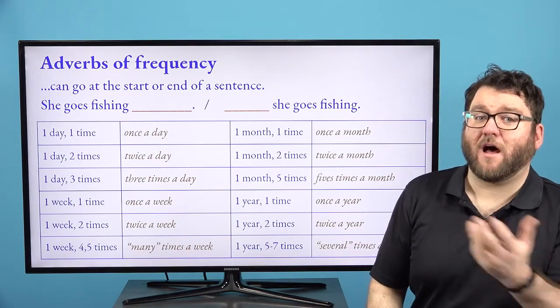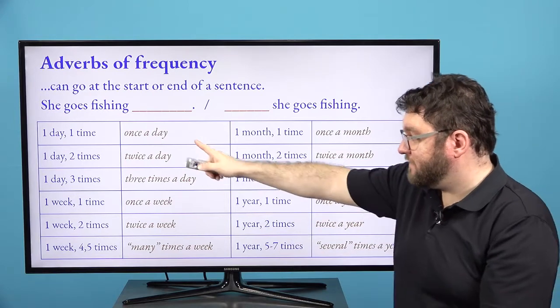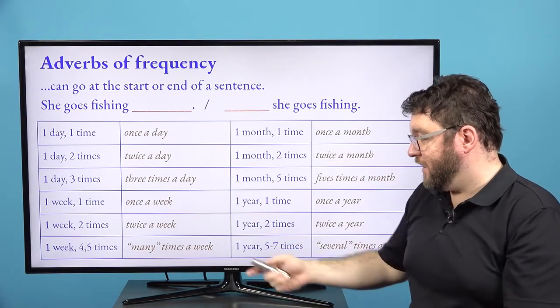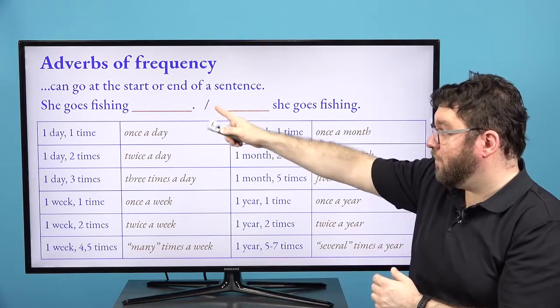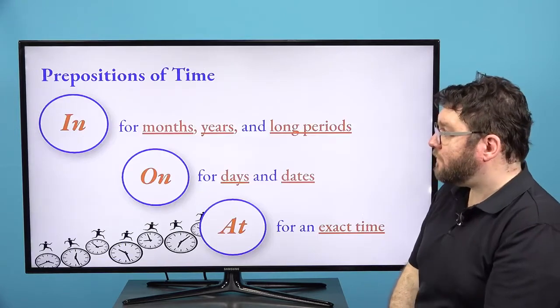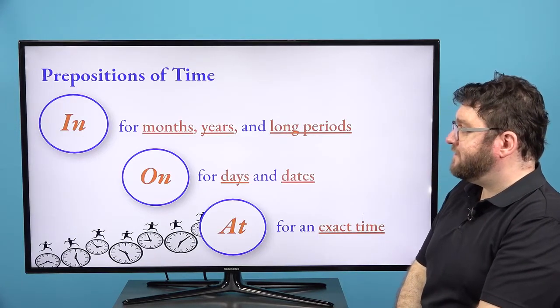Or 5 times a month. 그렇게 해도 돼요. So you could study once a day, twice a day, 3 times a day, once a week, twice a week. For your adverbs of frequency, you can replace those. So moving on to our prepositions of time.